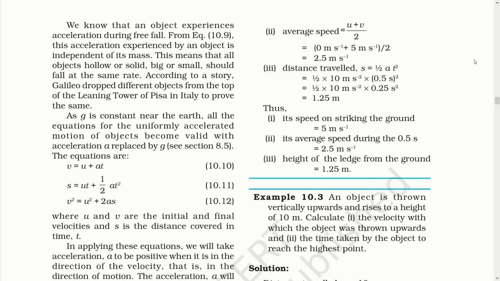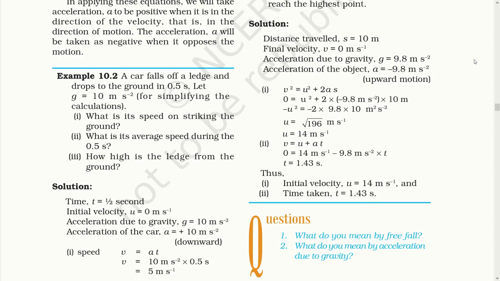In applying these equations, we take acceleration a to be positive when it is in the direction of the velocity, that is in the direction of the motion. The acceleration a will be taken as negative when it opposes the motion. This clearly states that when the object is falling towards the earth, it is having a positive direction, while when it is going away from the earth, it is having negative direction.